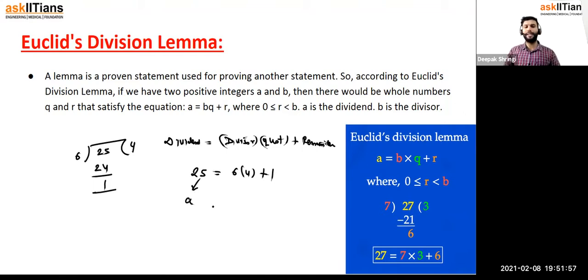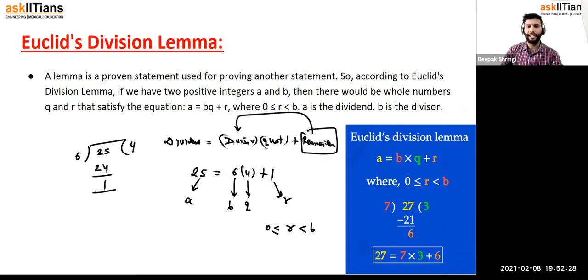any numbers a and b can be written in the form a equals b into q plus r, where r would always be greater than or equal to 0 and less than b. So what is the logic behind that? Look, guys, we know that dividend equals divisor into quotient plus remainder, and we know one more thing, that the remainder is always less than the divisor, right? Definitely, if you are dividing a number by 5, the remainder cannot be 5. It will be less than 5. It can be 0, 1, 2, 3, 4, but it cannot be 5.